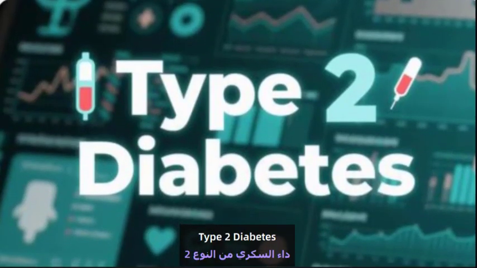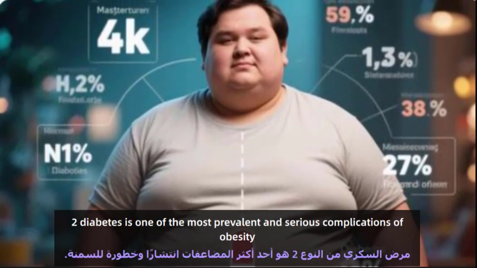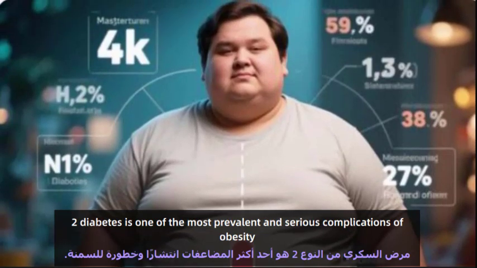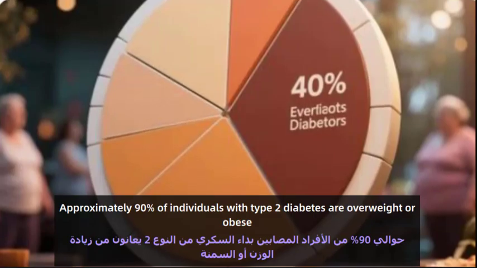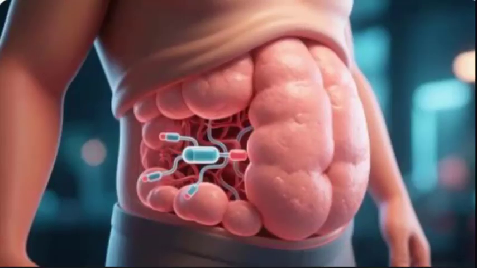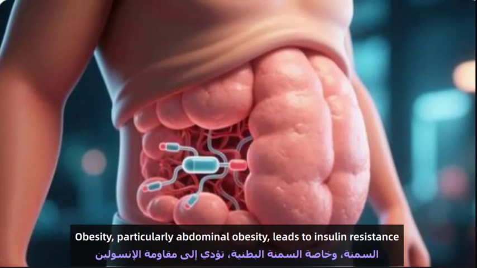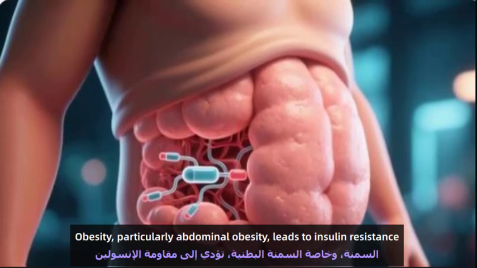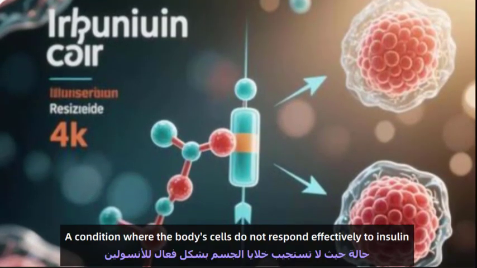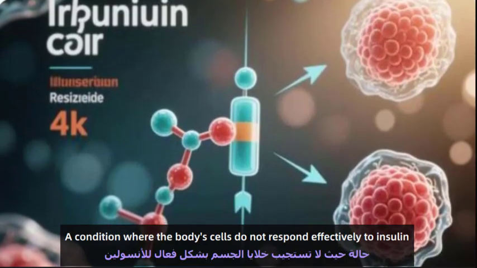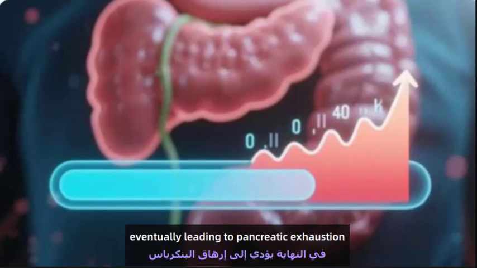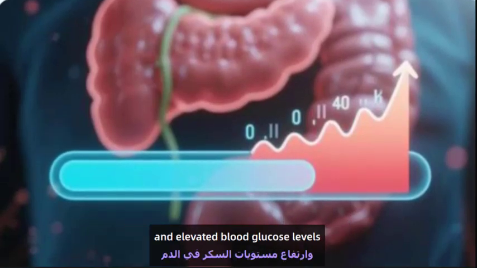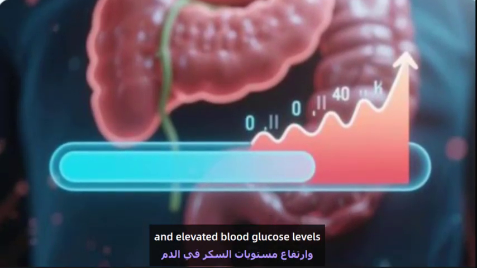5. Type 2 diabetes. Type 2 diabetes is one of the most prevalent and serious complications of obesity. Approximately 90% of individuals with type 2 diabetes are overweight or obese. Obesity, particularly abdominal obesity, leads to insulin resistance, a condition where the body's cells do not respond effectively to insulin. This forces the pancreas to produce more insulin, eventually leading to pancreatic exhaustion and elevated blood glucose levels.